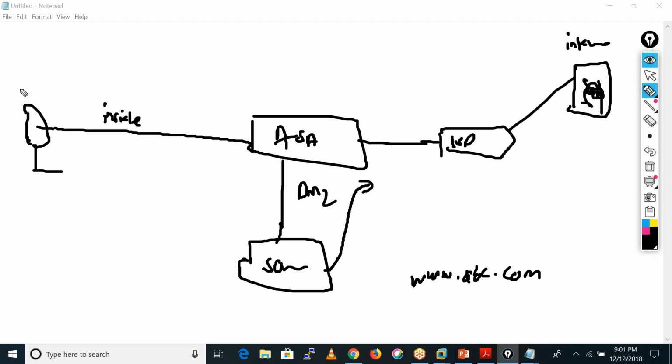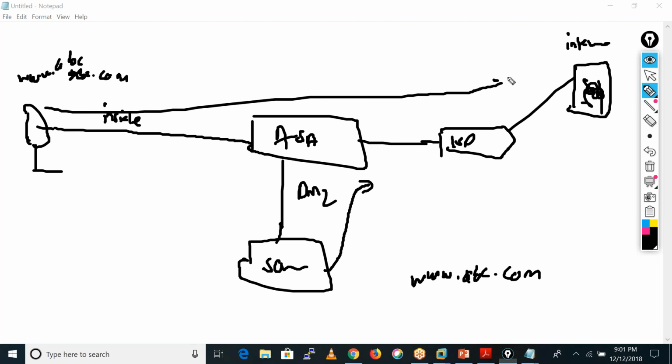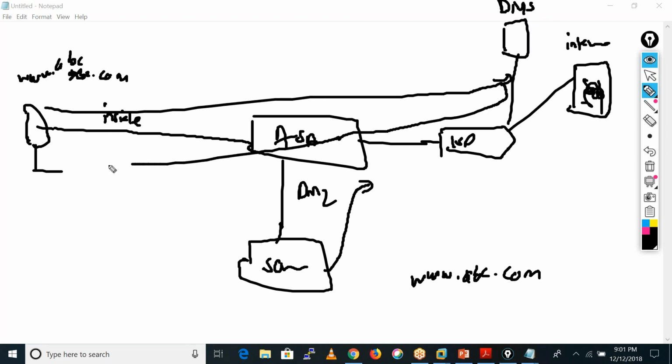When this user wants to send traffic to the server using www.abc.com, that request first goes to the internet, where maybe we have a DNS server. After that, the reply comes back to this user.